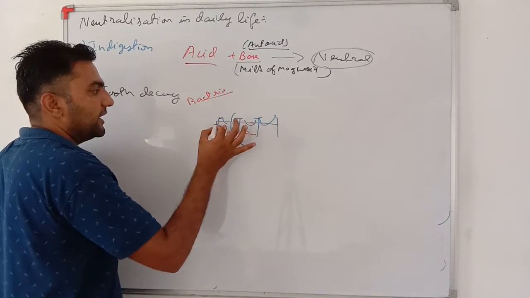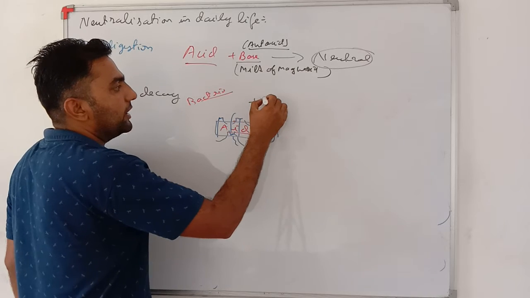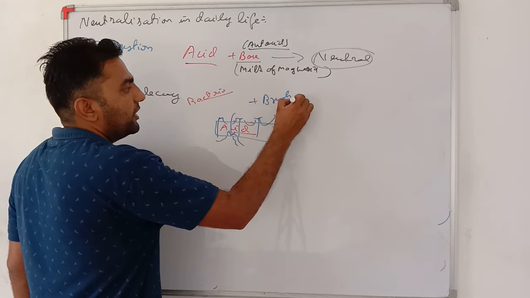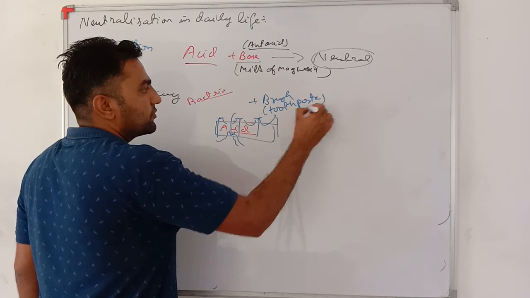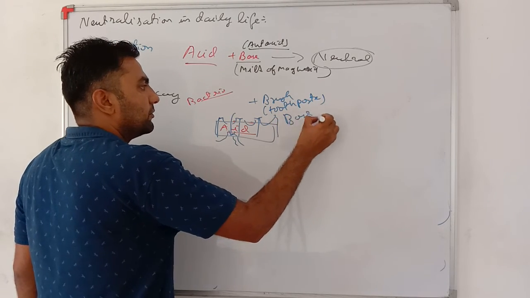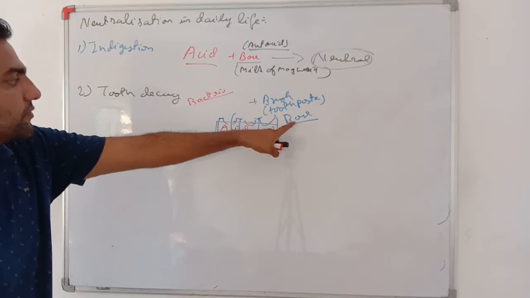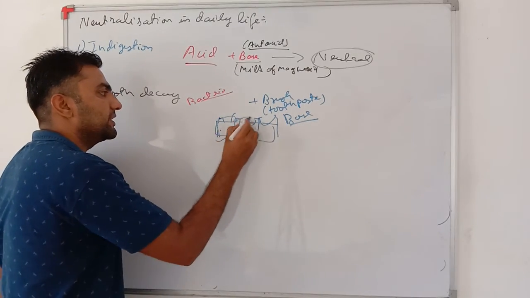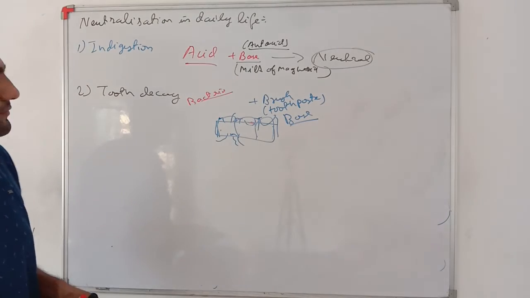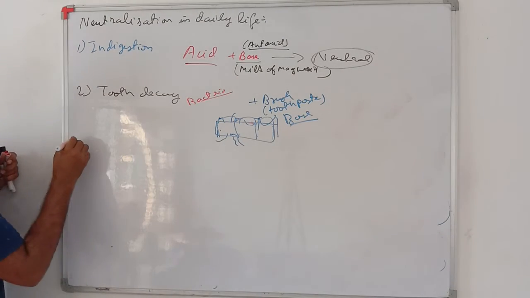See, if there is acid in your mouth and you regularly brush, you are using toothpaste. Very important, what is toothpaste? Toothpaste is nothing but a base. This base, when it comes in contact with acid, will destroy the effect of acid and your teeth will be safe. Very important.